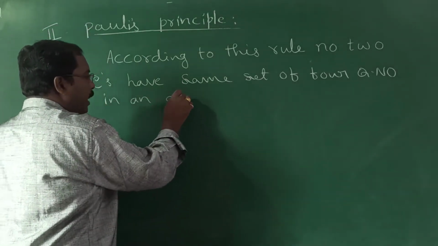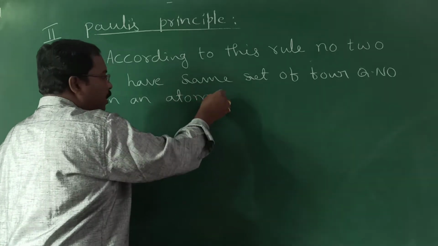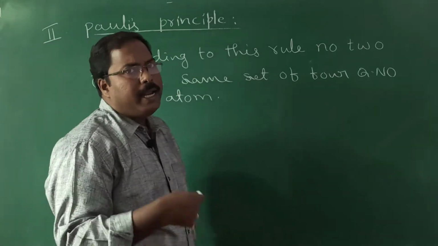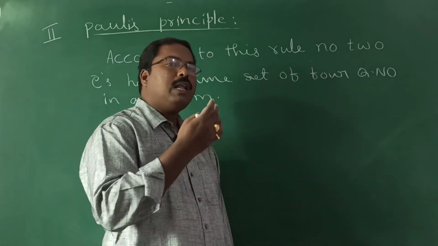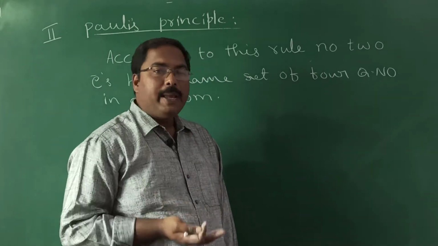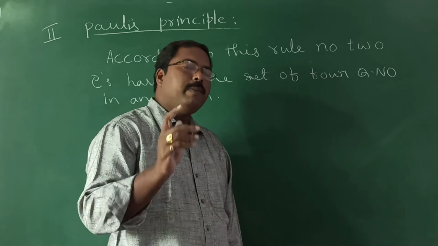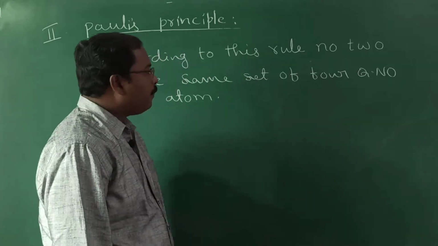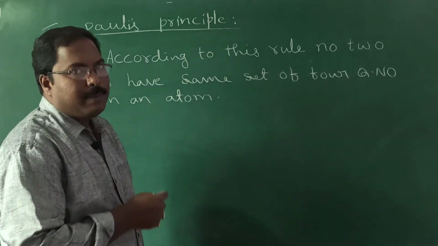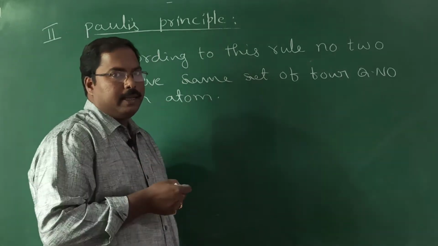In a particular atom, any type of atom you take, if you observe the quantum numbers, out of the 4, any 3 may become the same, but they will be differentiated by one particular quantum number. Practically, we will discuss some examples, then you will get clarity.